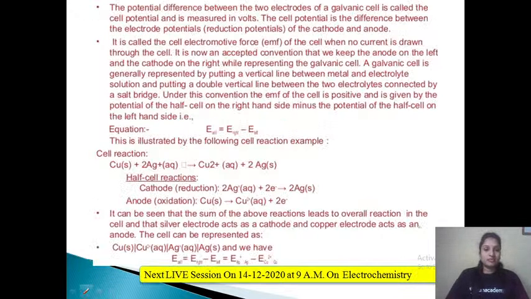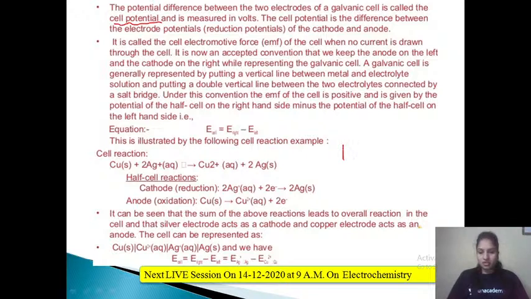Okay. Next, coming to how to calculate this electrode potential difference. We will calculate that in terms of a component called cell potential, which is represented as E cell. Potential is represented by E. This is not energy, this is potential here. So cell potential, what is the meaning? Cell potential is the potential difference between the two electrodes in a galvanic cell.